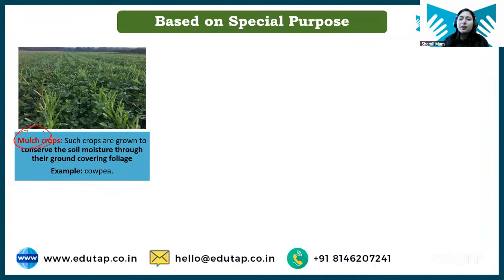So mulch crop क्या होती है? When we grow any crop for covering the land so that our soil and water can be conserved, such crops are called mulch crops. Okay. Basically, crops which have more foliage, meaning more leaf area or vegetative part, can cover the field quickly. So such crops are grown as mulch crops. Clear? Chalo.